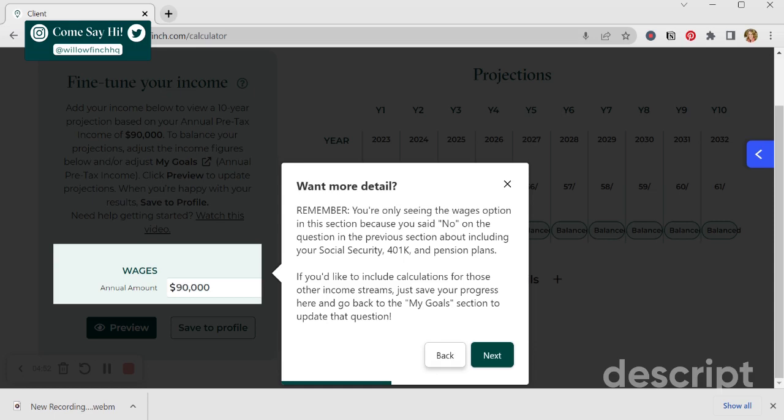And this is just reminding you that you can go back to the My Goals section and update that question for yes and no on the different income streams if you do want to include those in the calculations.